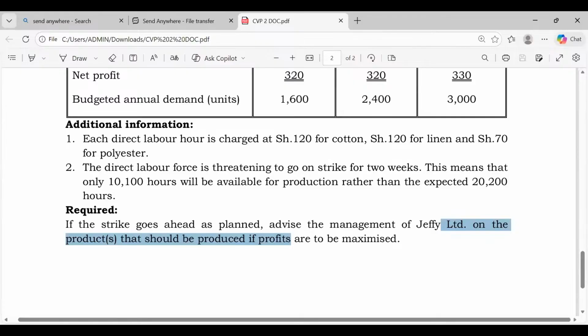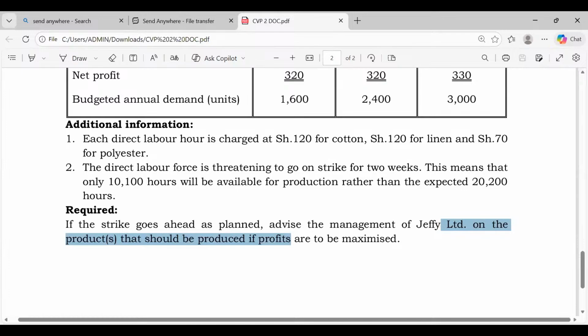This is where scarcity now comes. The direct labor force is what? They are threatening to go on strike for 2 weeks. This means, remember, initially we had the 20,200 hours if these guys here don't go on strike. But should they go on strike, it means that only 10,100 hours will be available. So then we will not be able to produce up to our full potential, up to the budgeted, the demanded units there. So this is a question of limitation. And the moment I've been able to see the limit, then those particular steps that I've given you shall apply.